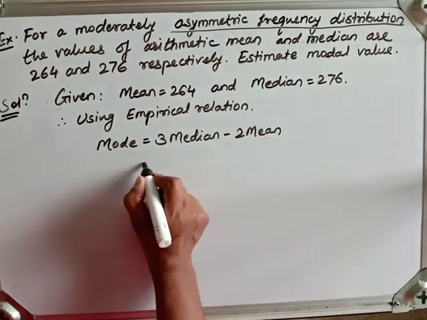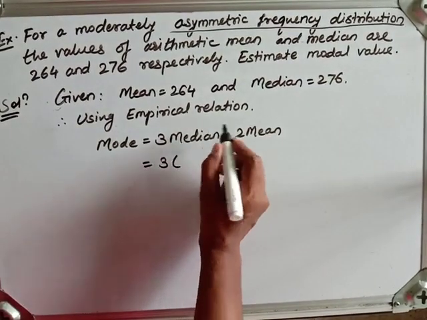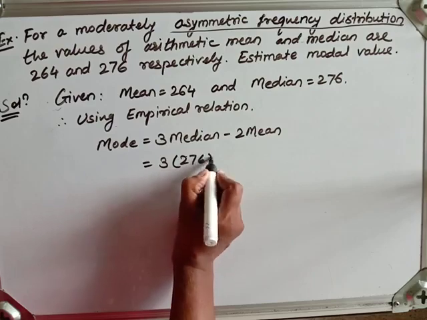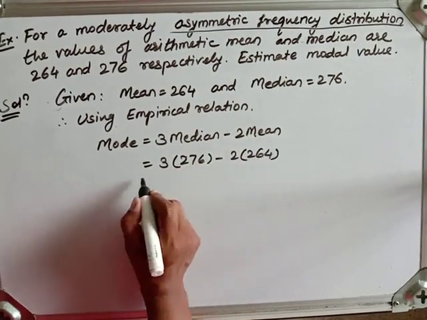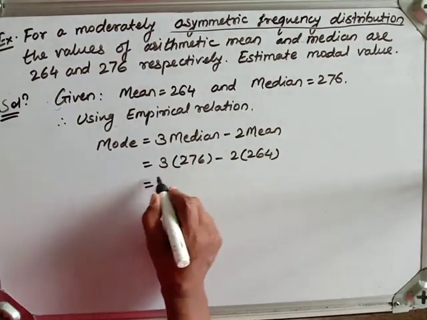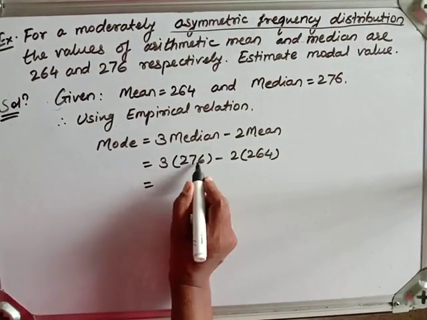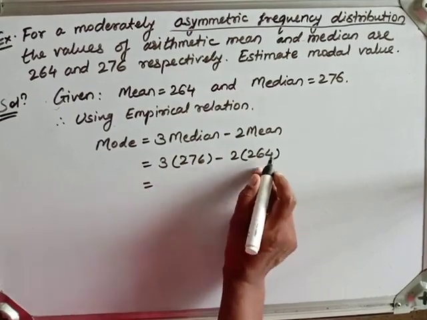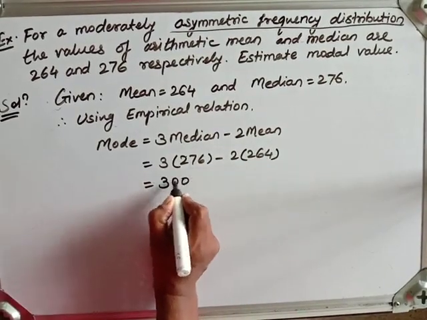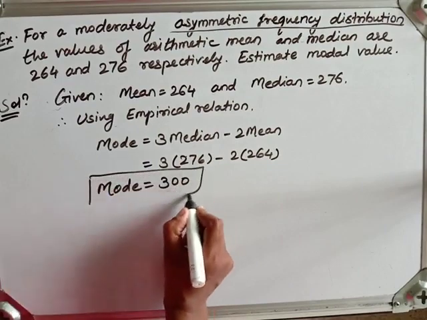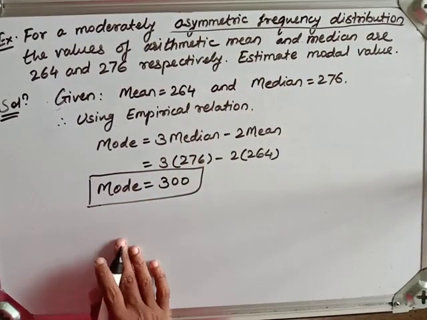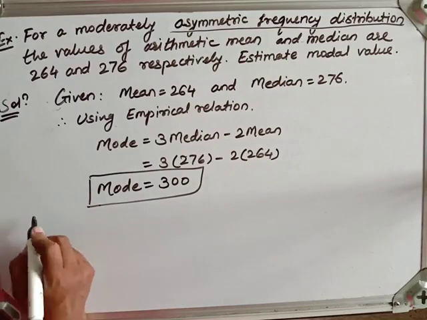So let us substitute the values of median and mean. Median is 276, minus 2 times mean, which is 264. You take these products and the subtraction will be 300. So the value of mode is 300 for this distribution.